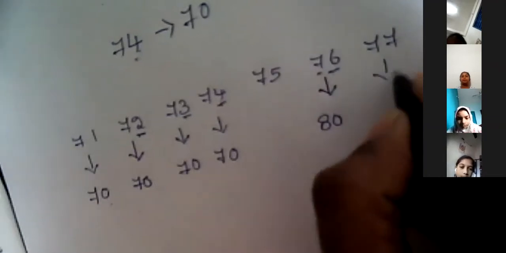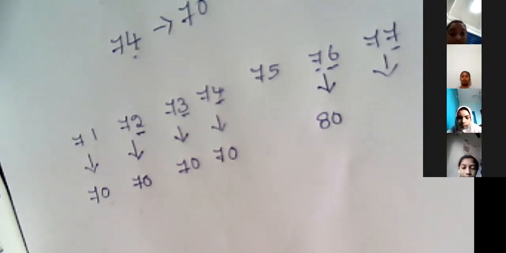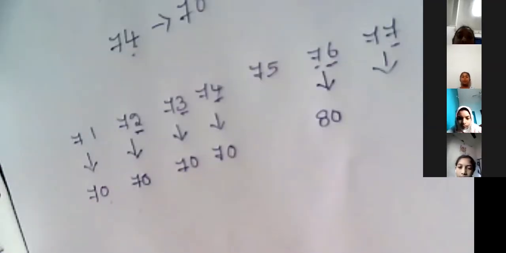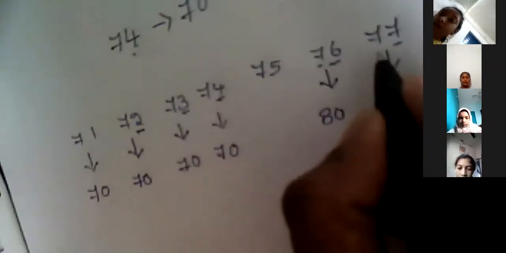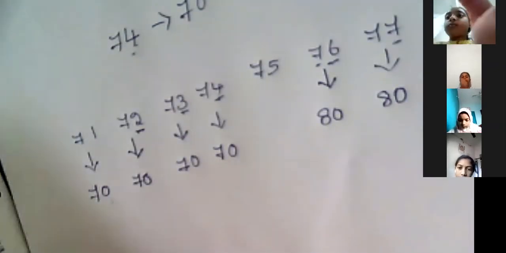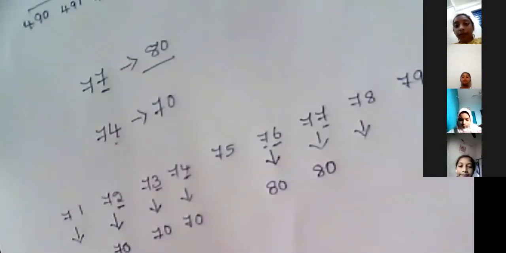So again I will go for 77. I will check the ones place. 7 is greater than 5, correct? So I will add 1 to this 7, which is in the tens place. Whatever number we have in the tens place, I will add 1 to that number. So this 7 becomes 8, this 7 becomes 0. So 77 is nearest to 80. Next I will go for 78.